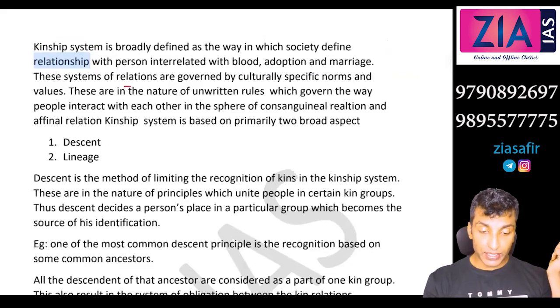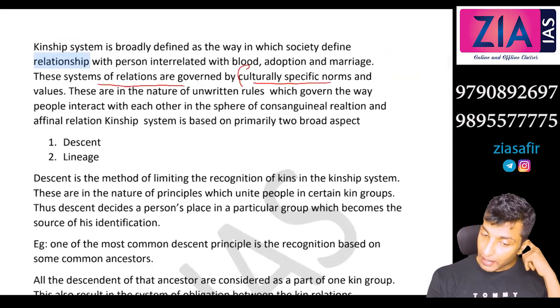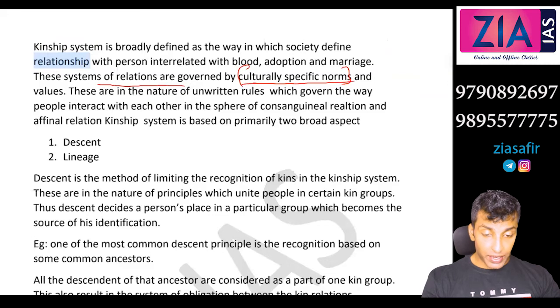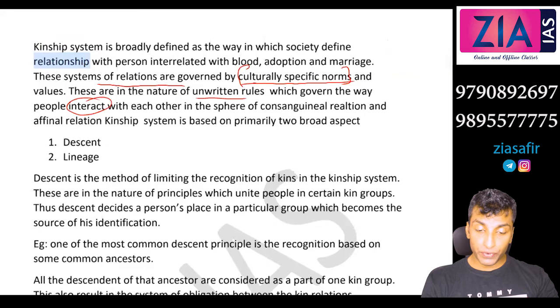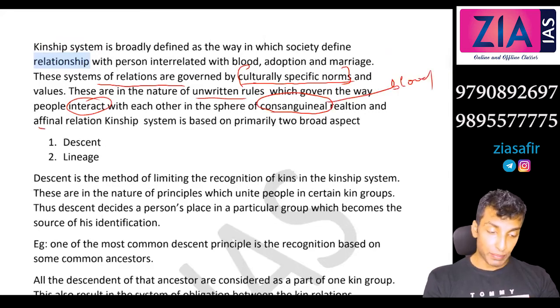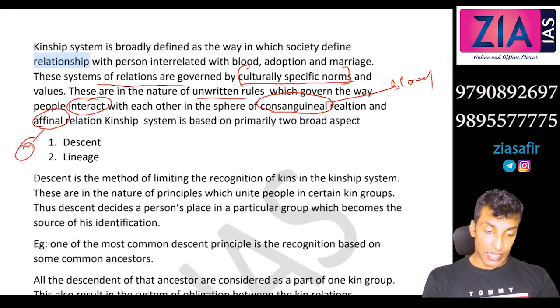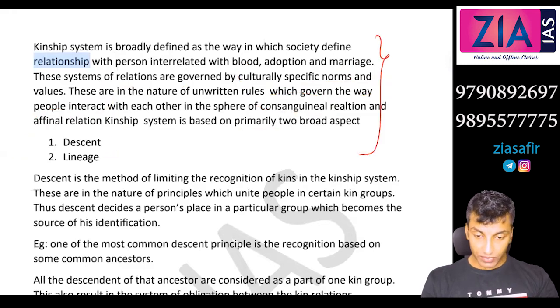These systems of relations are governed by culturally specific norms and values. So how to select relatives is culturally specified based on certain norms. These are in the nature of unwritten rules which govern the way people interact with each other in the sphere of consanguineal relation, meaning blood relation, and affinal relation, that means marriage relation. Kinship system is based primarily on two broad aspects. One is descent and lineage. So you can write this as your introduction, reduce it to 20-30 words and write this as the introduction.